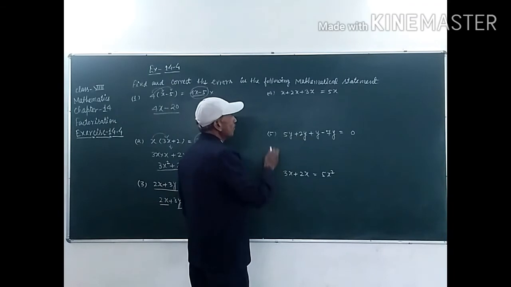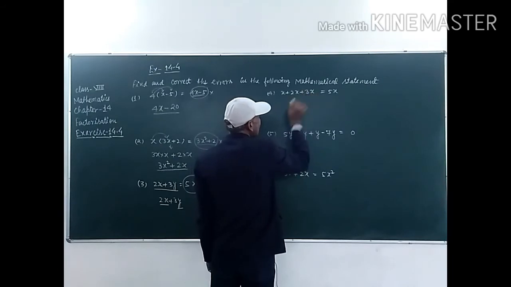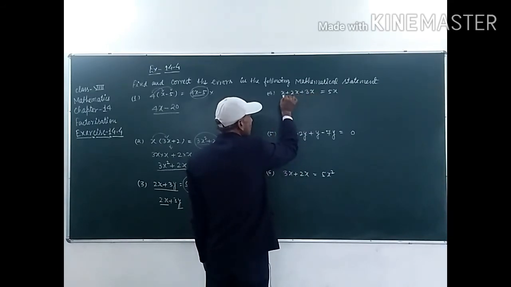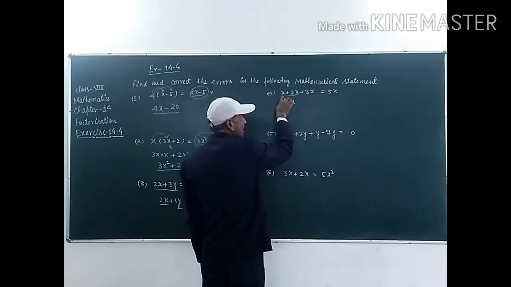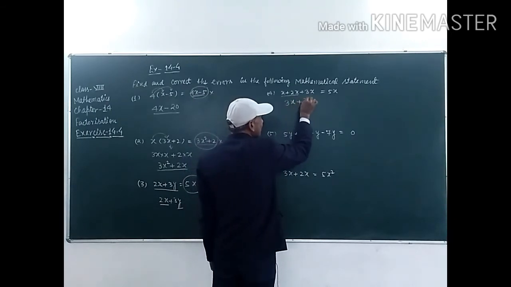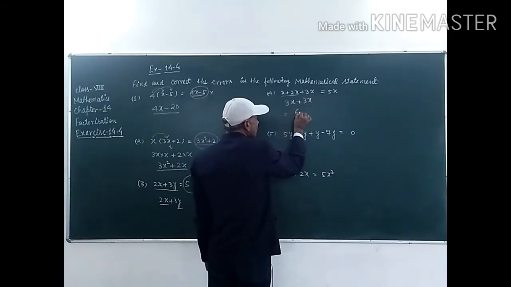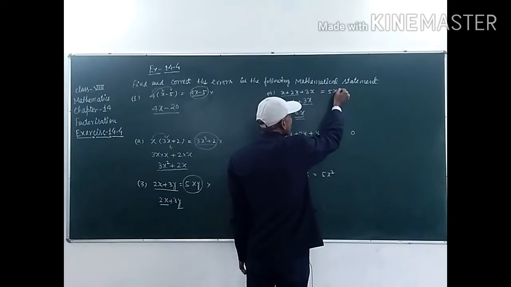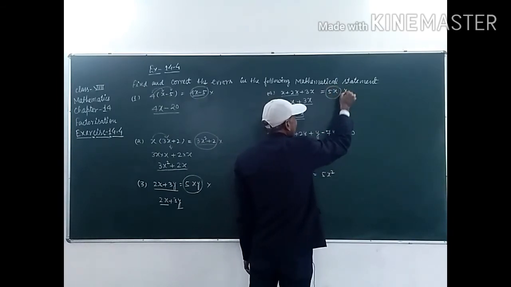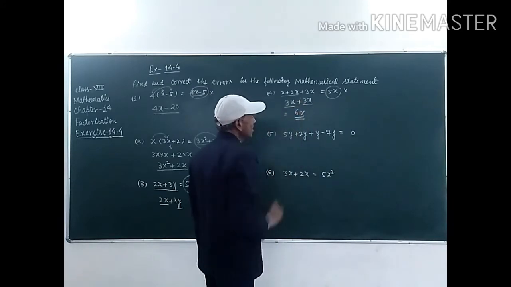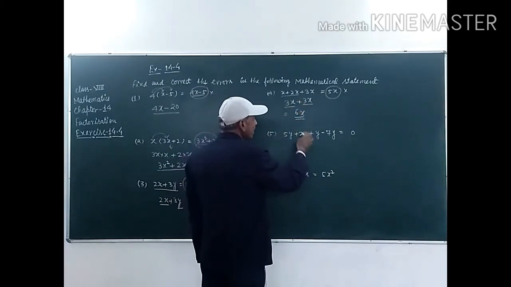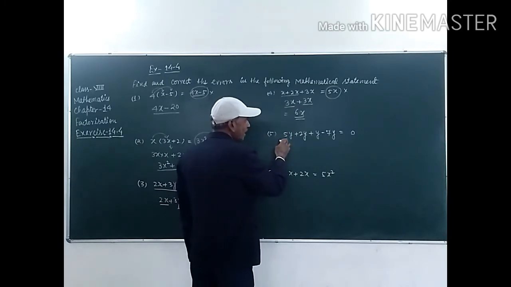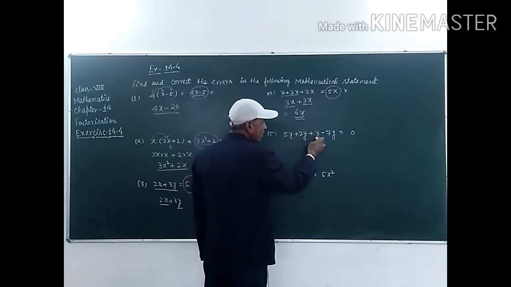And this is the fourth question, student, and in this x plus 2x plus 3x. So, x plus 2x, it is 3x, student. 3x plus 3x is equal to 6x. 3x and 3x, it will be 6x, but it is given that it is 5x. So, it is not correct, student. It will be 6x.